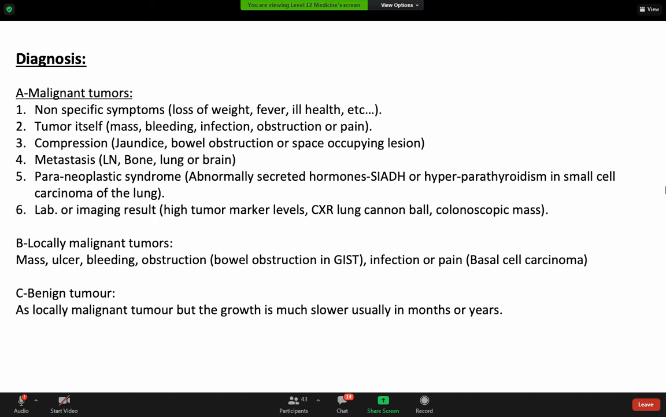What about locally malignant tumor presentation? They can also present with mass, ulcer, bleeding, obstruction, or pain. Benign tumor, most of the time, they present with mass or compression symptoms.